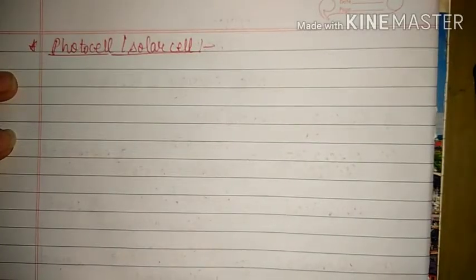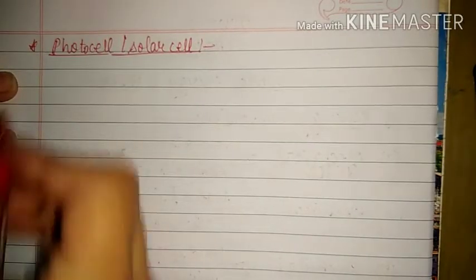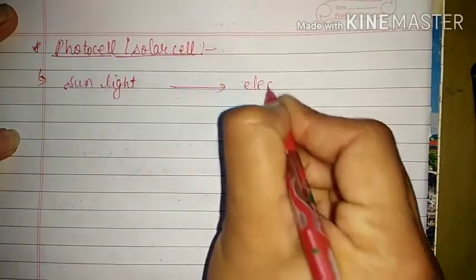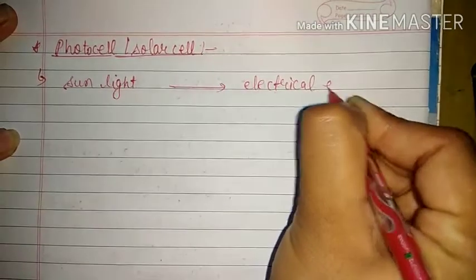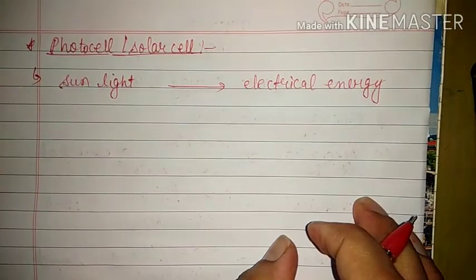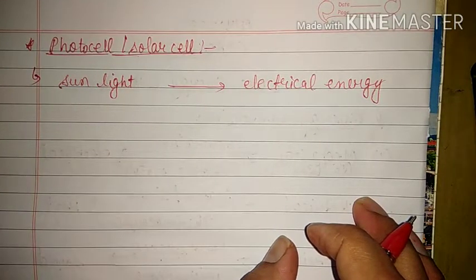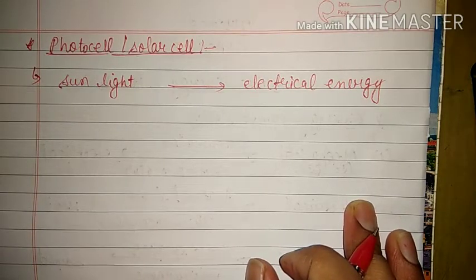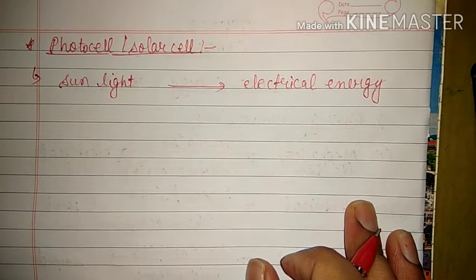Our next topic is photocell and solar cell. See, basically both these convert light energy, that is sunlight, into electrical energy. That means we have studied about the photoelectric effect. If the sunlight falls on a material or any arrangement made up of conductors or semiconductors, the sunlight will come in the form of photons. Those photons will be absorbed by the atoms,